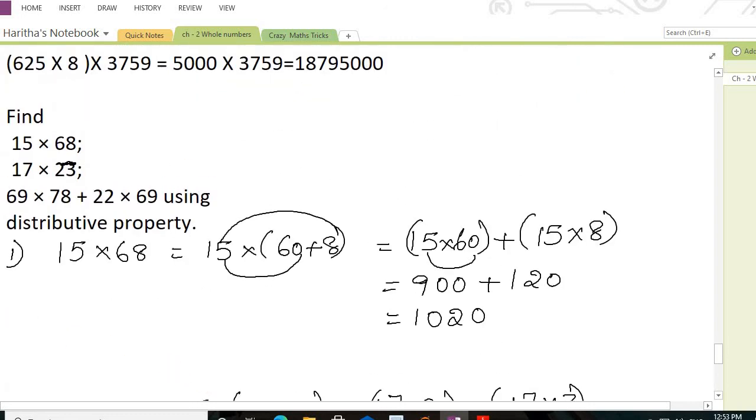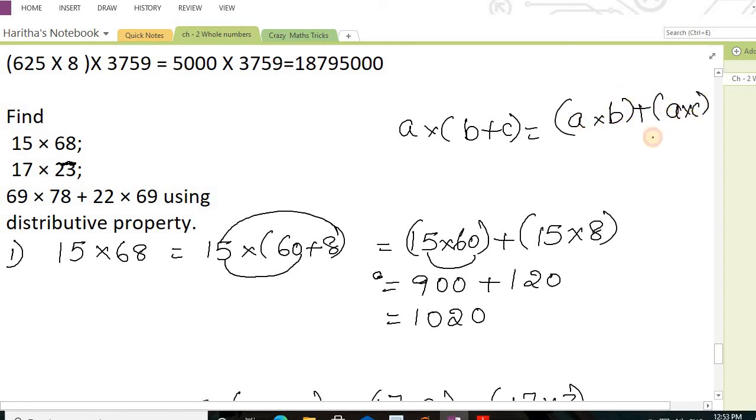So by using distributive property, you are going to do the addition in such a way that, A into B plus C is equal to A into B plus A into C. This is the property we are using for distributive. Okay, I hope you all understand my class.